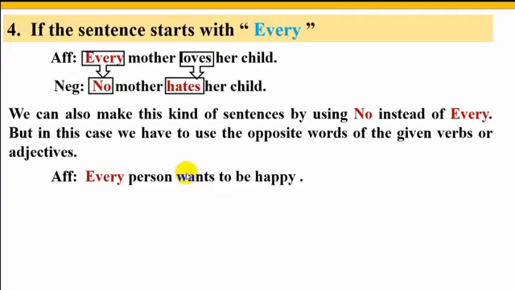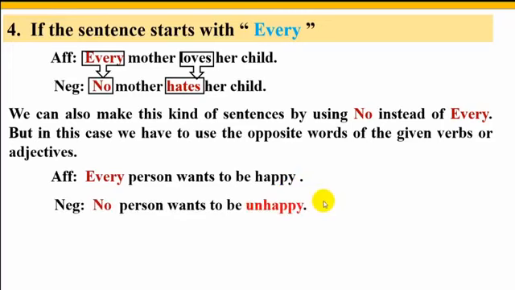So how can we make this negative? We will use no instead of every, and we will also use the opposite word of the adjective. So the negative sentence will be: no person wants to be unhappy. Look here, I have used no instead of every, and I have also used unhappy as the opposite word of the adjective happy.